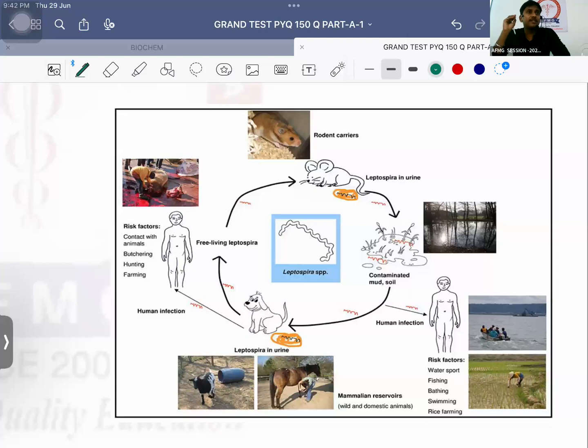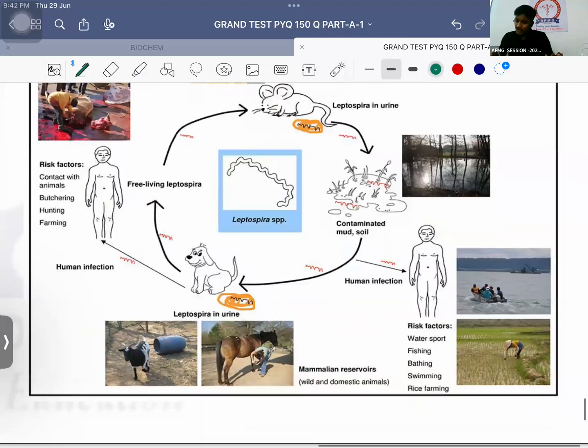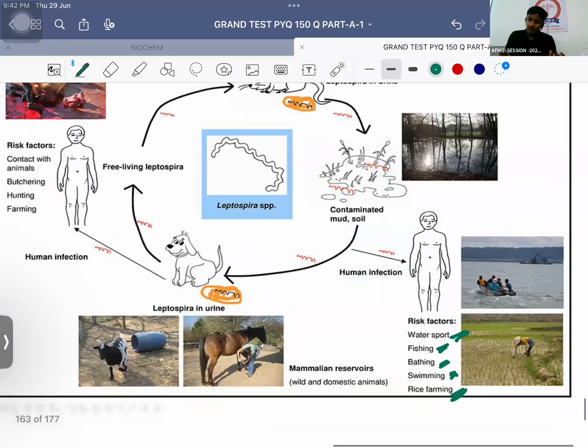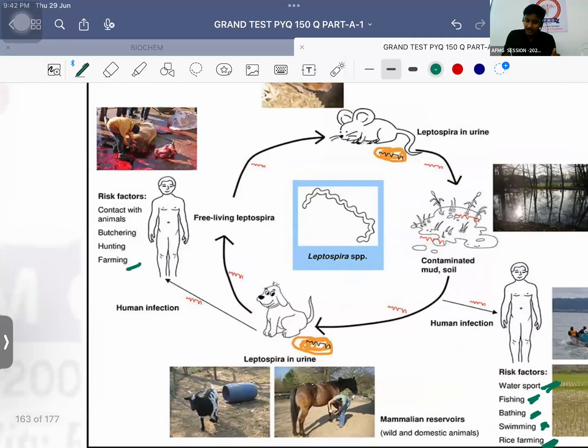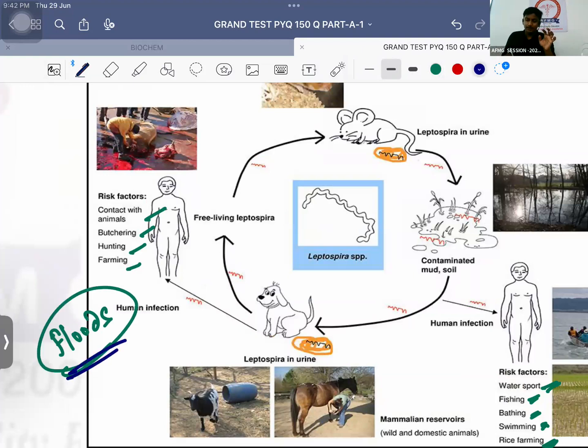Why? Because जैसे फ्लड होगा, पूरे के पूरे चूहे कहाँ आएंगे बाहर, and all that water will contain the rat urine. When you come in contact with the rat urine, you will get infected with Leptospira interrogans, which is a bacteria, and you will suffer from leptospirosis usually. Okay, so usually they will give a history of water sport, fishing, bathing, swimming, rice farming. Along with that, they can give history of farming, hunting, butchering, or contact with animals. Most important, history of floods. वो कभी भी नहीं गई है तुम्हारे एग्जाम से, हमेशा they give history of floods. Contact with rat urine is the known cause of leptospirosis.